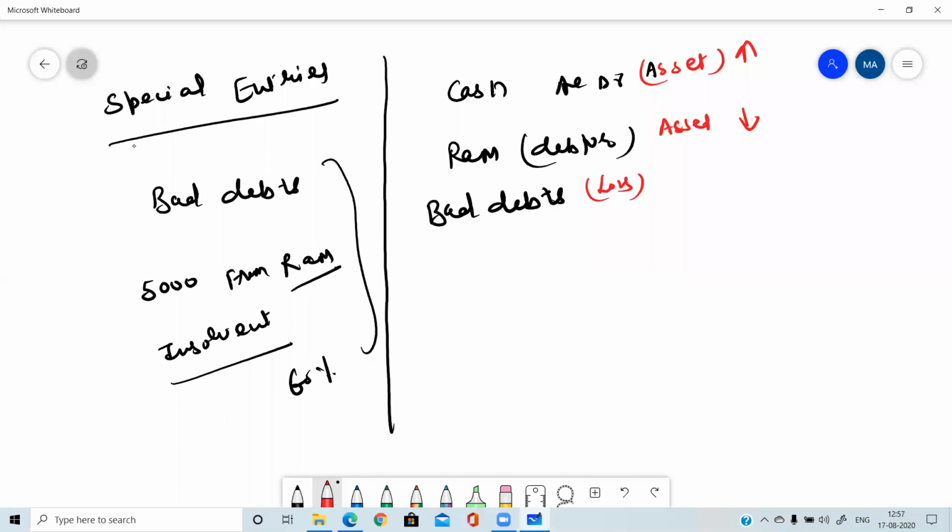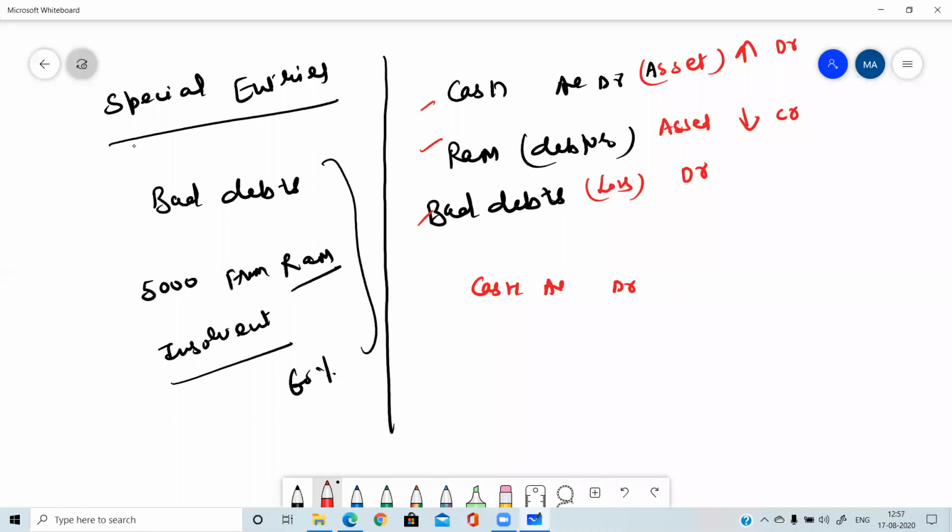So it's a loss. Losses are always debited. When an asset decreases, credited. When an asset increases, debited. So in this transaction, three accounts are there. So it's a compound entry, because whenever more than two accounts are there, the entries are known as compound entry. So how will this entry be passed?